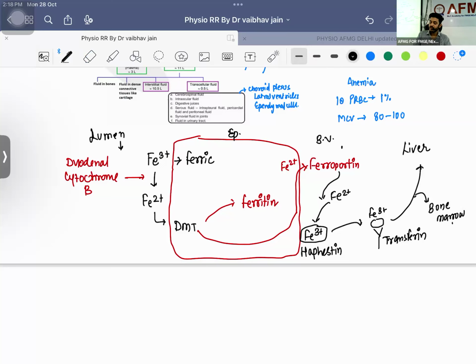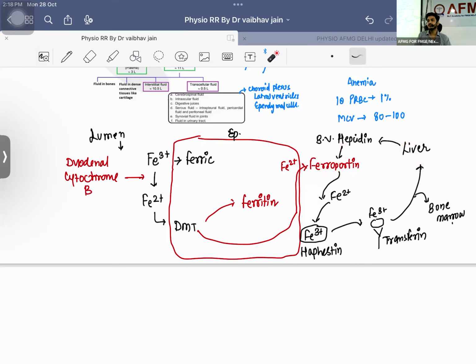And now what is going to happen? The liver is going to apply the brake. What is the brake we have? Hepcidin. Hepcidin is the brake for ferroportin. Hepcidin will block ferroportin whenever we have enough iron in the blood.